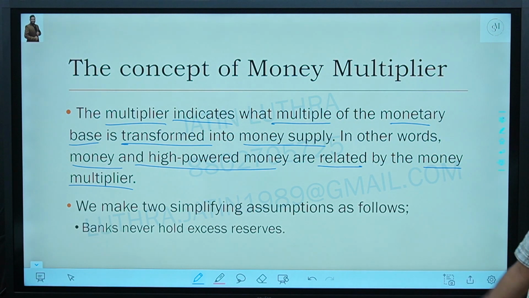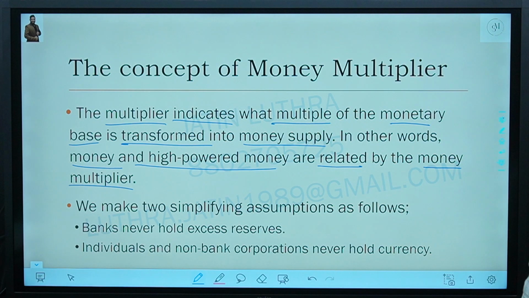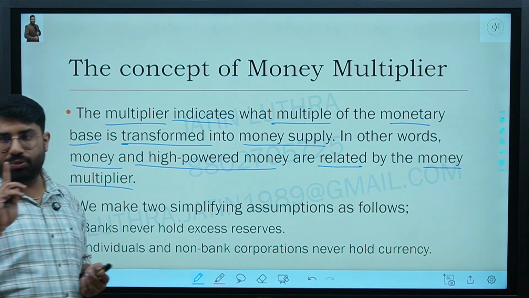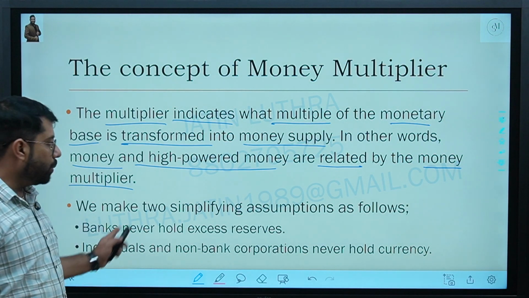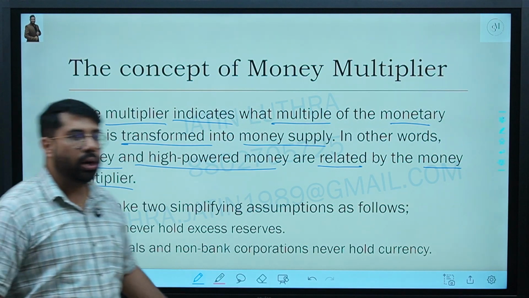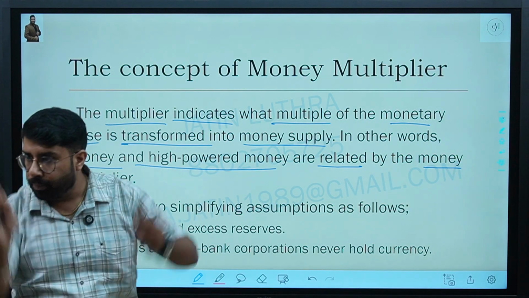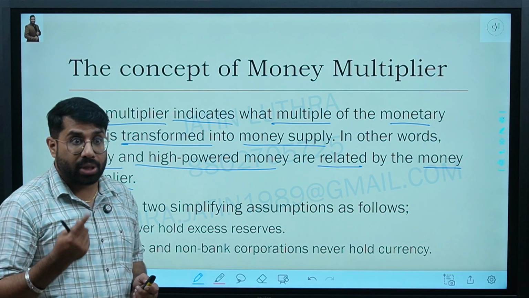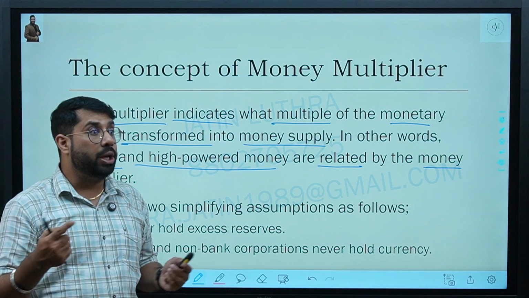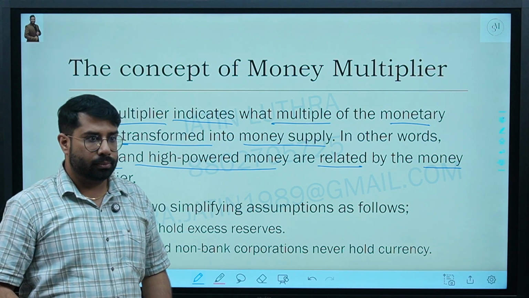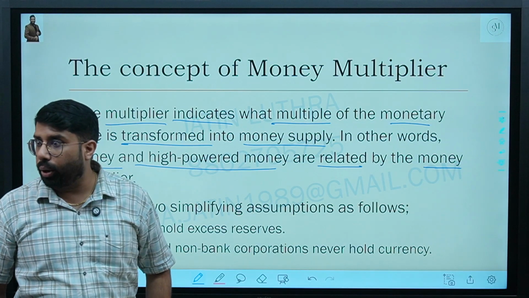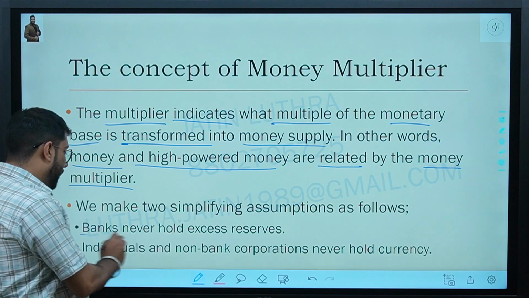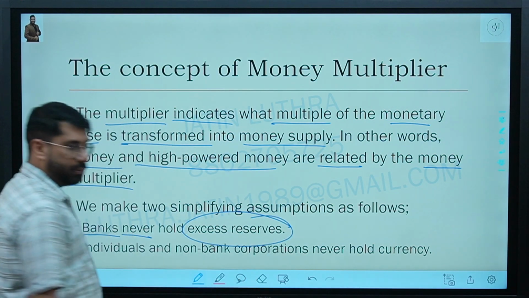We make two simplifying assumptions as follows. First, banks never hold excess reserves, and individuals and non-bank corporations never hold currency. To work with this money multiplier, there are two assumptions made here. First, whatever excess reserves banks have, they will not keep with themselves. They will give it as a loan. They will put it in the market. That is an assumption. It might not happen. Why? Sometimes a bank might be willing to keep excess money with it, for any reason. But what is the assumption? The assumption is that banks will never hold excess reserves.